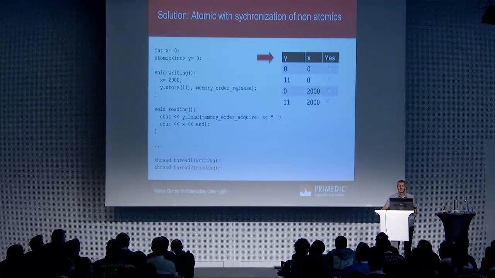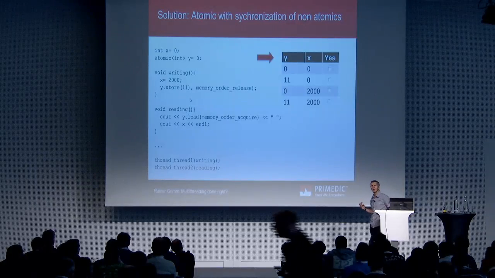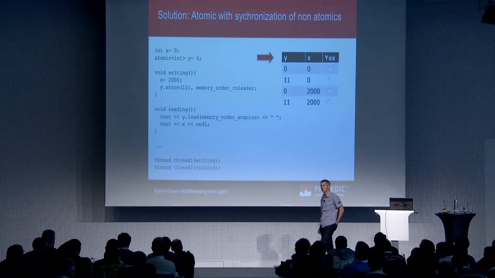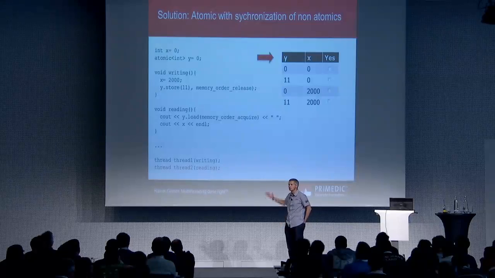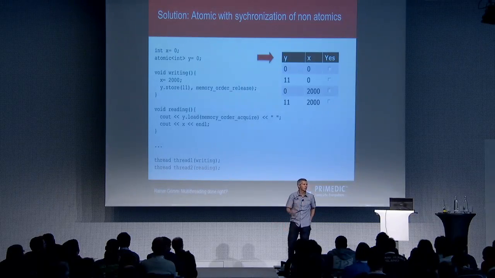This release operation will guarantee that all that happened before actually happened before. So you can use atomic variables to synchronize non-atomic variables. That's the key idea. So you do not have to use an atomic variable here. That is well defined. You get the same output like before.